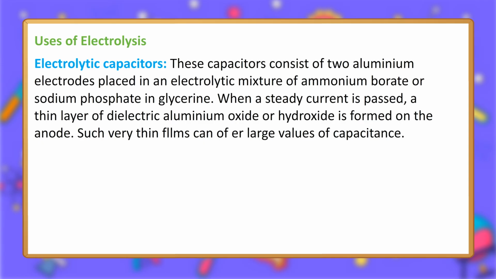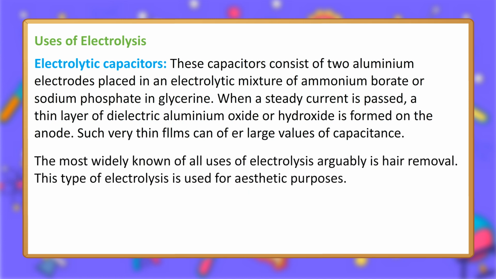Electrolytic capacitors. These capacitors consist of two aluminium electrodes placed in an electrolytic mixture of ammonium borate or sodium phosphate in glycerin. When a steady current is passed, a thin layer of dielectric aluminium oxide or hydroxide is formed on the anode. Such very thin films can offer large values of capacitance. The most widely known of all uses of electrolysis arguably is hair removal. This type of electrolysis is used for aesthetic purposes.